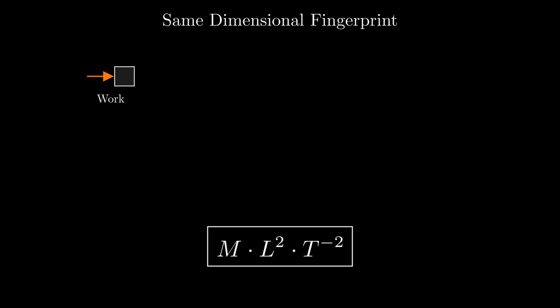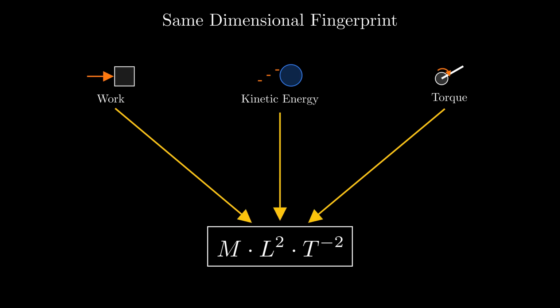Look at them up here. Work, the effort of a hand pushing a box. Kinetic energy carried by a moving ball. And torque, the twist of a wrench on a bolt. Three completely different ideas, yet their arrows all converge into one single box reading mass times length squared times time to the minus 2. To understand how three things can share one fingerprint, we first need to learn the alphabet